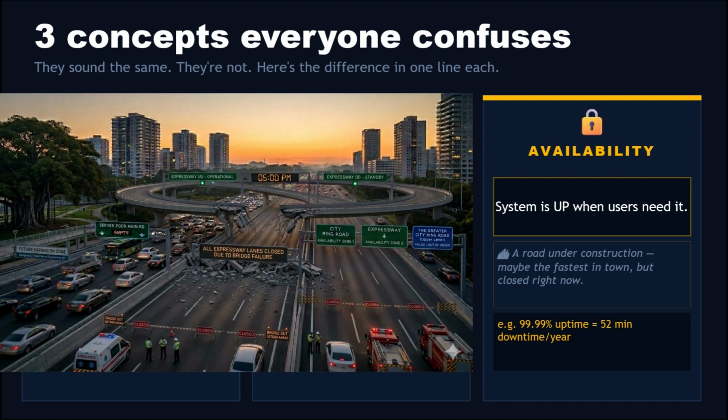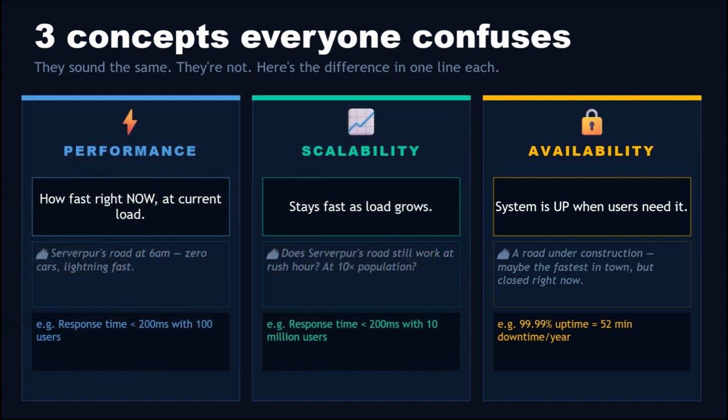If a bridge on SERVERPUR's main road collapses, but traffic instantly reroutes through a secondary highway without stopping, your city is highly available. Here is the key insight. You can have all 3, 2, or none. A system can be fast but not scalable, scalable but not available. These are different problems with different solutions. In interviews and in production, you need to think about all three separately.